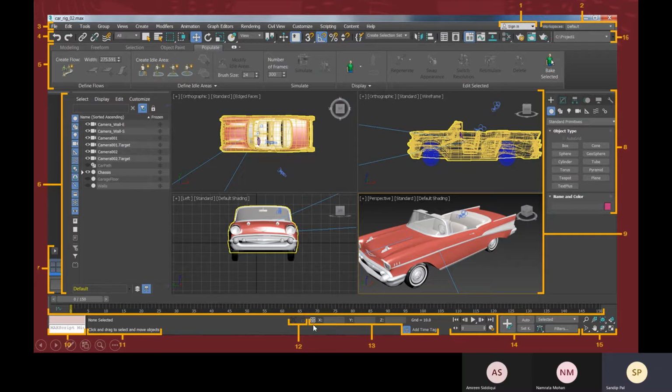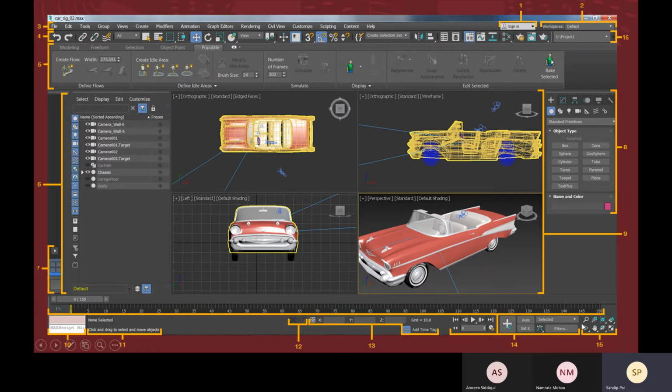And 12, this option, you can isolate selection toggle and selection lock toggle is there. So these two options we will discover in our software. And these three, x, y, and z coordinate values will be displayed. So this is called coordinate display. And this one is for animation and time control, and this 15 is your viewport navigation control.